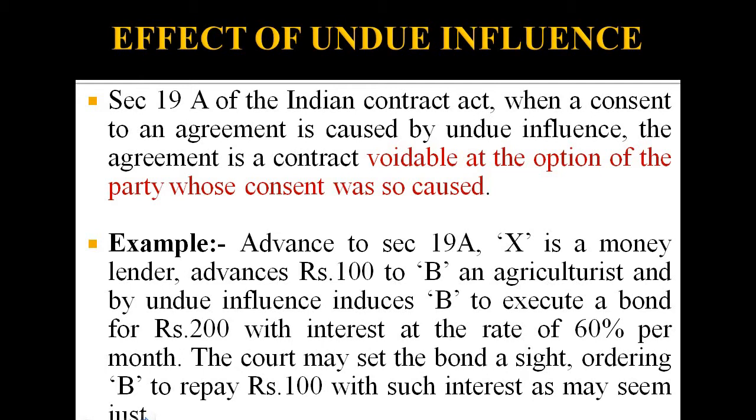So in this example, under Section 19A, X is a money lender, advances rupees 100 to B, an agriculturist, and by undue influence induces B to execute a bond for rupees 200 with interest at the rate of 60% per month. So he only gave 100 rupees, but he induced him to take a bond with interest of 60%. The court sets the bond aside, ordering B to repay the 100 rupees with interest. So he need not take a bond with interest at the rate of 60%.